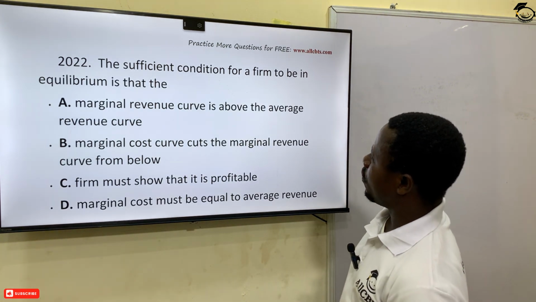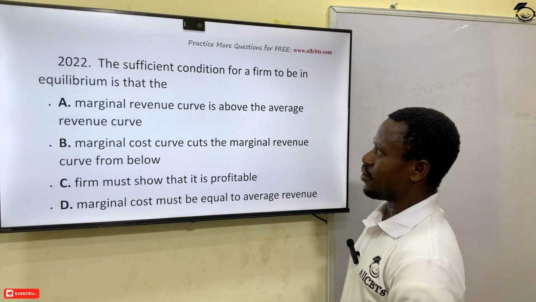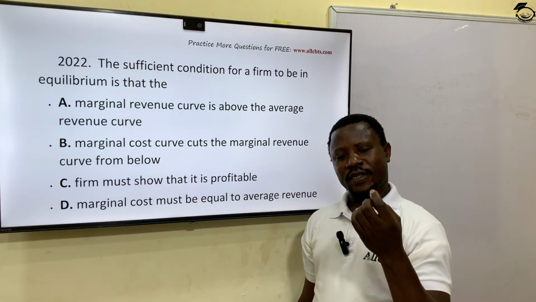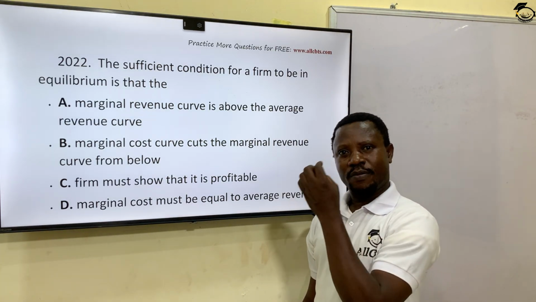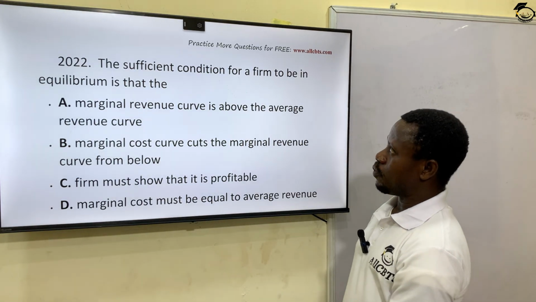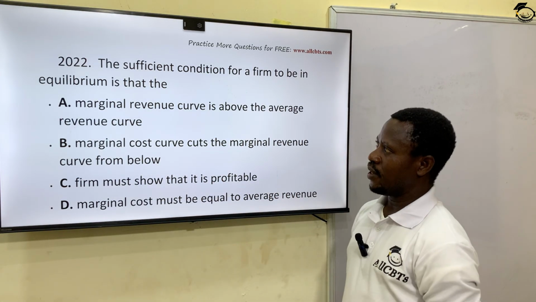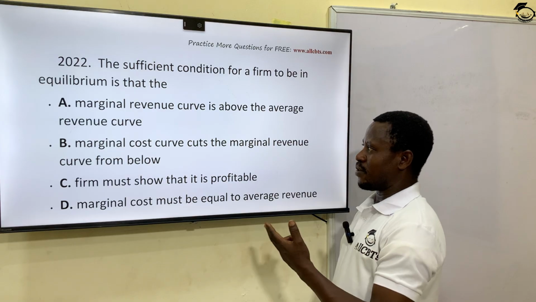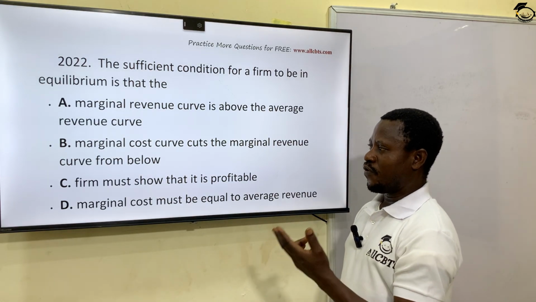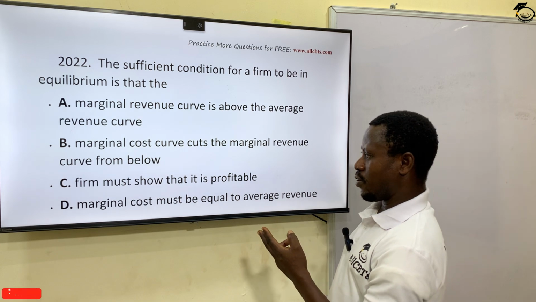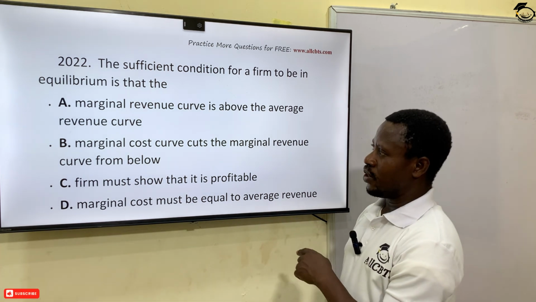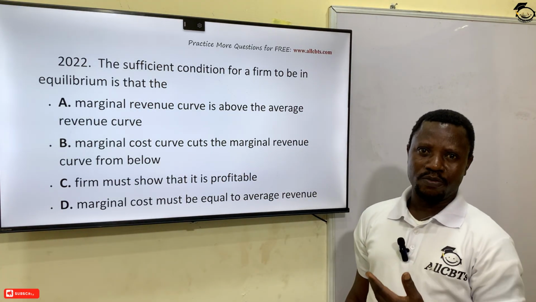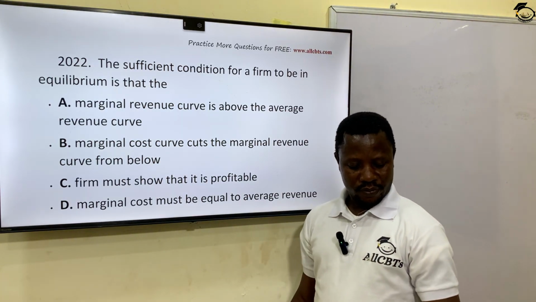The sufficient condition for a firm to be in equilibrium is that, now, when you talk about market, a firm is at equilibrium when the marginal revenue equals to what? Marginal cost. Now, in this place, let's look at any option that's talking about this. Marginal revenue curve is above the average revenue curve. No. Marginal cost curve cuts the marginal revenue curve from below. Firm must show that it is profitable. Marginal cost must be equal to average revenue. No. So the correct answer here is B. Marginal cost curve cuts the marginal revenue from below. That's the equilibrium point. All right, where they meet.